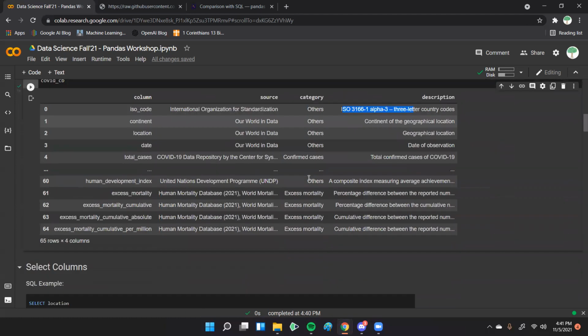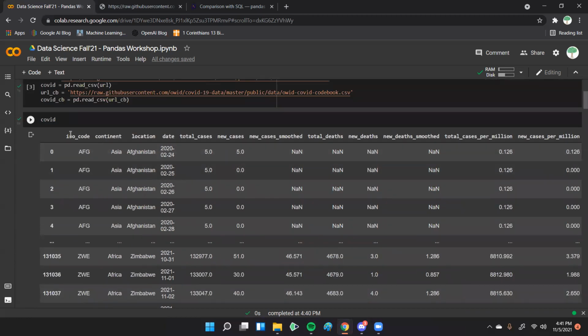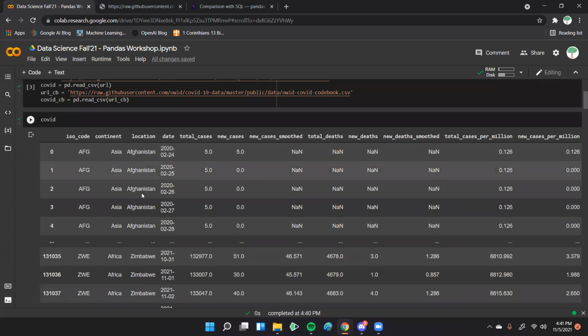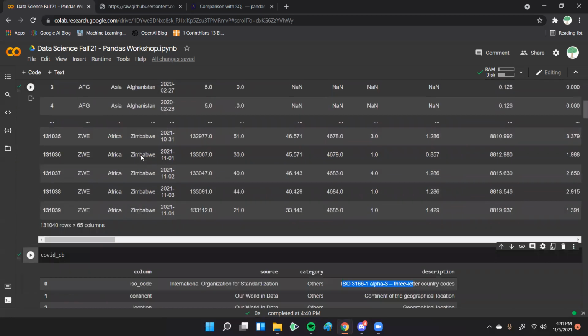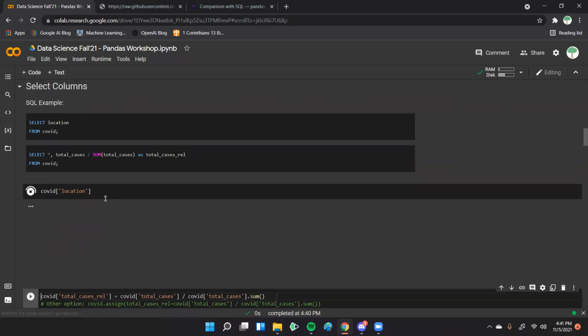Okay, so we'll move on and we'll go to selecting columns. So basically all selecting columns does is we pick a specific column we want and we get all those rows. And so if we wanted location, we would get all these different locations that are in the data set. So if we look at the SQL version, you just normally do select location from COVID. And what you do in Pandas is you do COVID and location. And when we run that, you can see we get all the different countries.